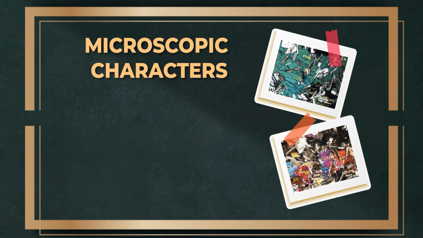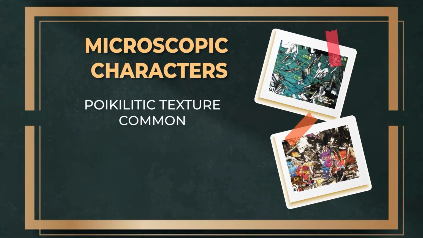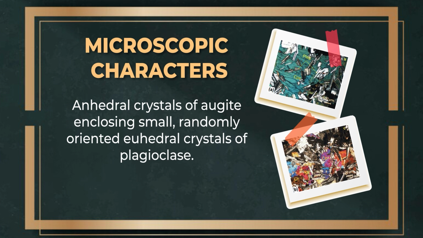Microscopic characters we can see in the photomicrograph: augite is showing twinning, and you can also see polysynthetically twinned plagioclase. It has poikilitic texture which is very common. It may show ophitic or subophitic texture in which plagioclase crystal may be partly or fully included in augite. In this photomicrograph you can see plagioclase crystal is partly included within augite. Anhedral crystals of augite enclose small crystals of randomly oriented euhedral plagioclase laths, which you can see in this photomicrograph.